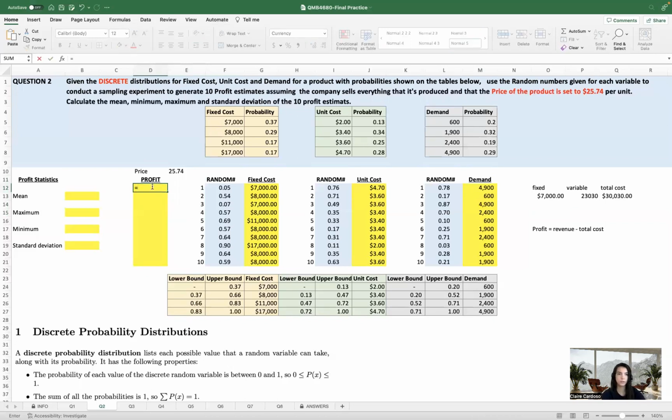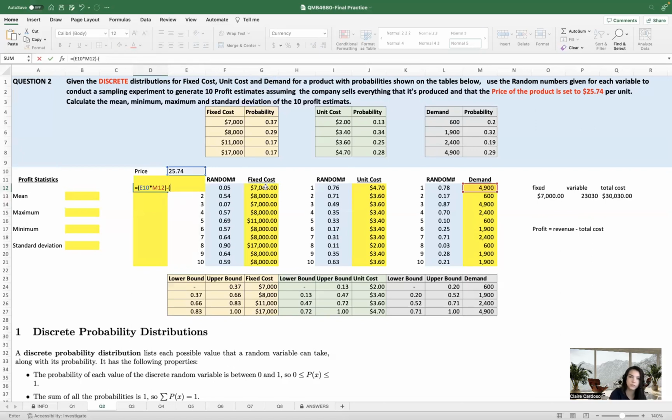So I'm just going to write the formula. Equals revenue. I'm going to get the price here times demand. This is going to be our revenue. And then here I'm going to deduct the cost. It's going to be the fixed cost.